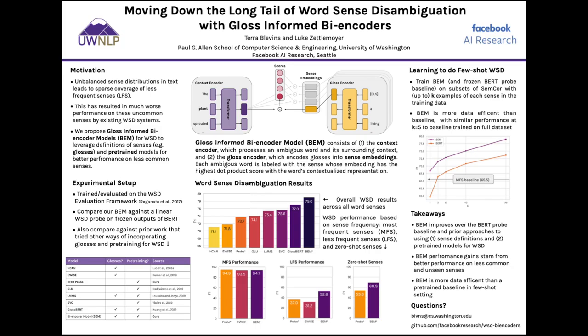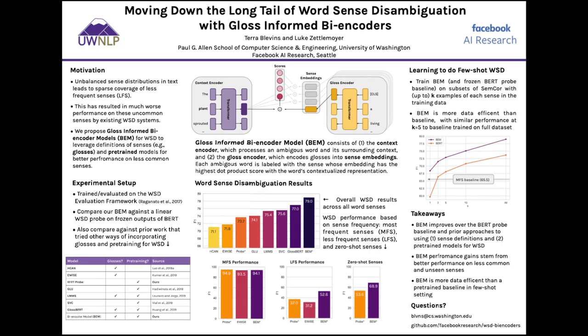We find that our full bioencoder model outperforms the next best performing model by 2 F1 points with an overall performance of 79 F1. And when we break out performance of the bioencoder based on sense frequencies, we find that it performs similarly to the baseline and the previous model on the most frequent senses of words. Instead, the performance gains we see in the bioencoder almost all come from better performance on the less frequent senses, with a 15-point F1 improvement on that subset over the next best model.